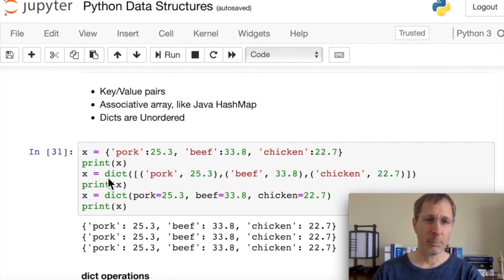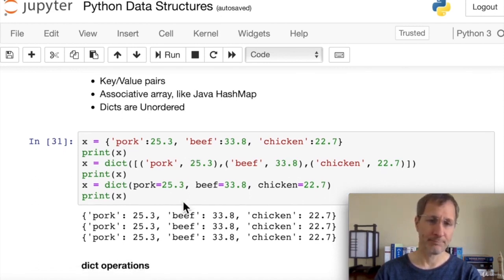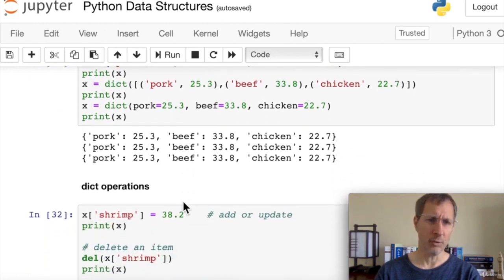In the second example, we pass in a list of tuples. The tuple contains 2 items. It has a string and, separated by a comma, the floating point. So there are 3 tuples in a list passed into the dictionary constructor, which is in parentheses. And then the third one passes into the dictionary constructor. Notice there are no quotation marks around the strings here. We just have pork equals 25.3, and Python knows that this is a string. So these are 3 different ways to create dictionaries in Python. They all do exactly the same thing.